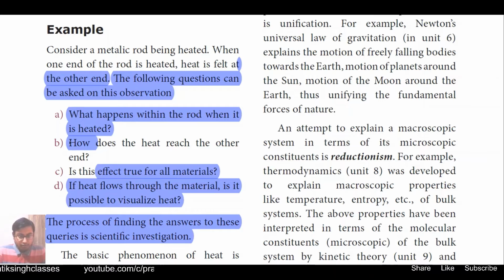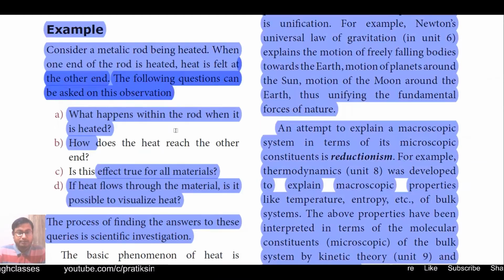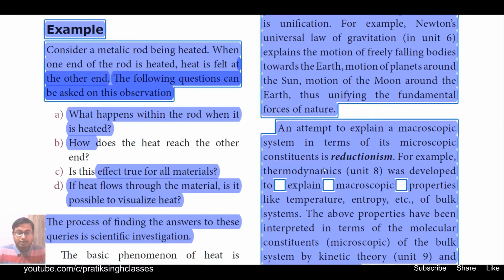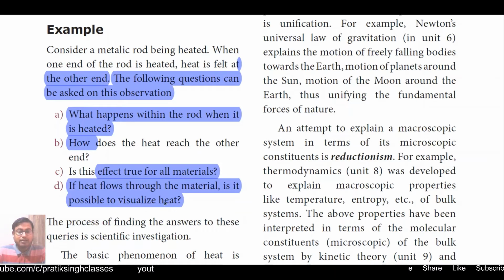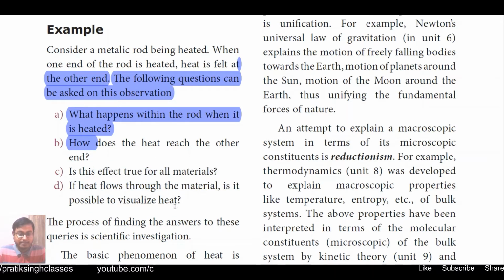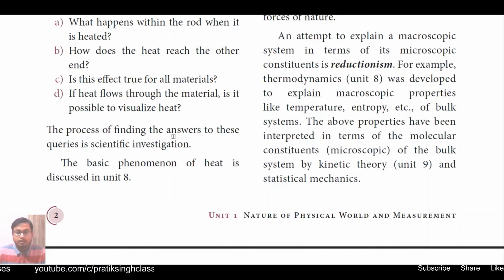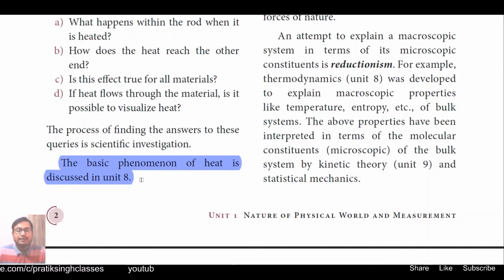Means to find out the reason for A, B, C or D, we have to do a scientific investigation, to find out why it is happening, in a scientific approach, in a scientific manner. Why these things happen, or the basic phenomena of it, will be studied in unit 8, which will come in the second volume, under the topic thermodynamics.